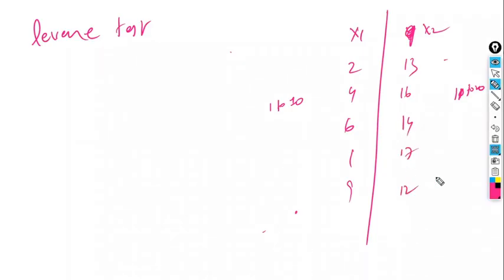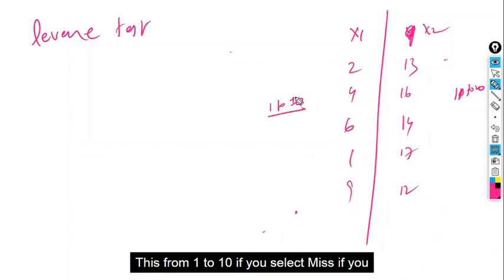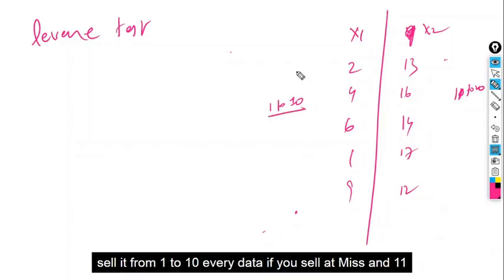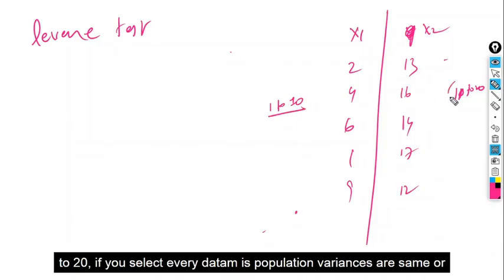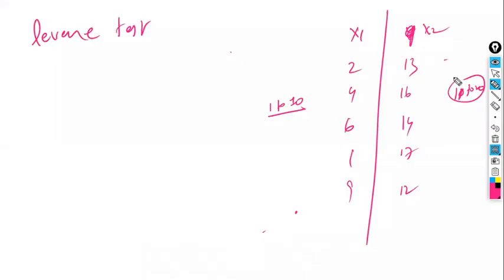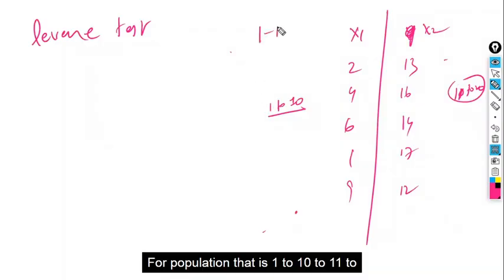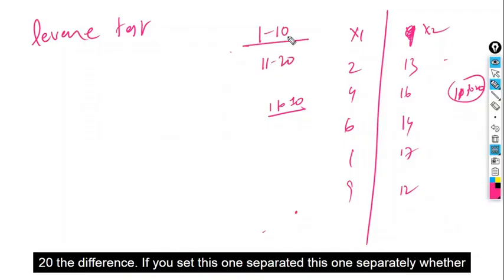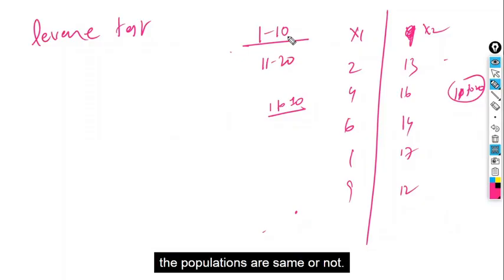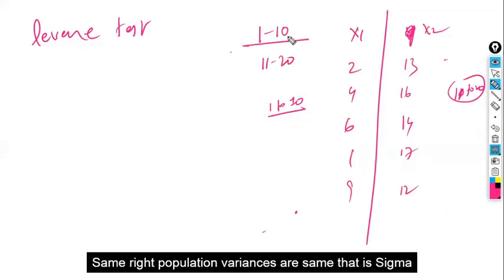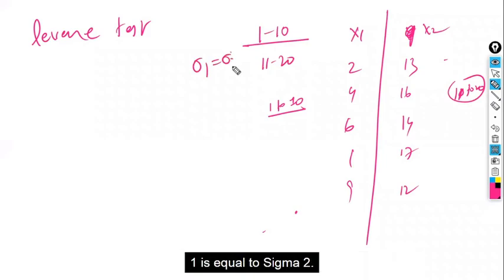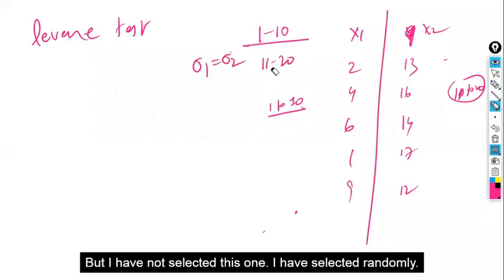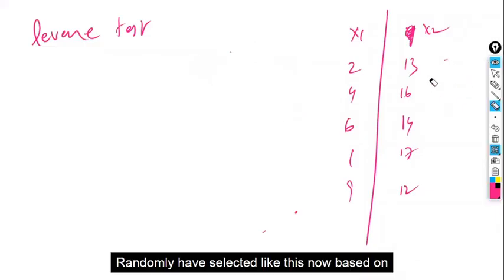Randomly I have written. Now, if you select every data point from 1 to 10, and every data point from 11 to 20, are the population variances the same or not? For the populations, that is 1 to 10 and 11 to 20, if you take them separately, are they the same? Same, right? The population variances are the same, that is sigma 1 is equal to sigma 2. But I have not selected those; I have selected randomly.